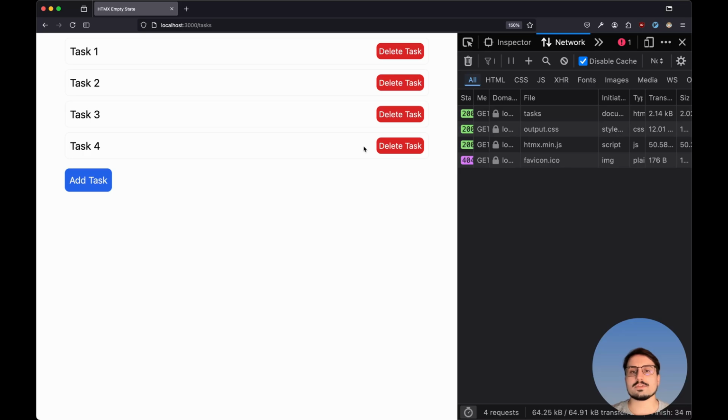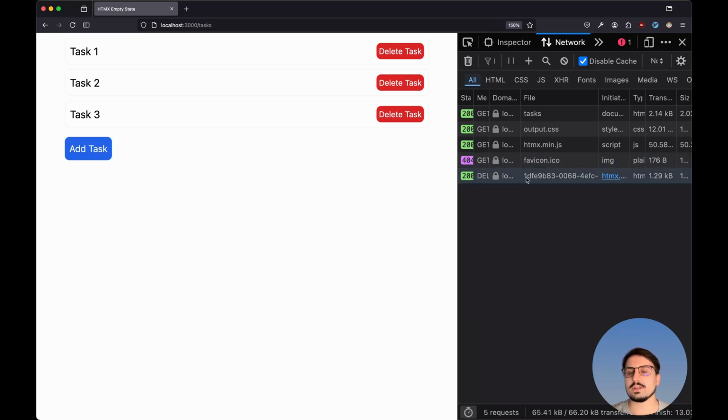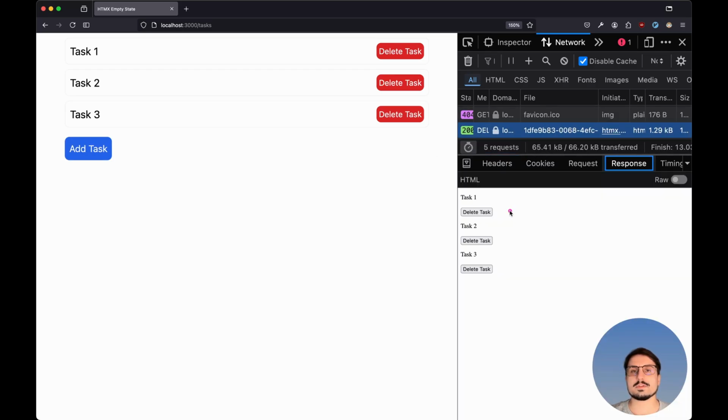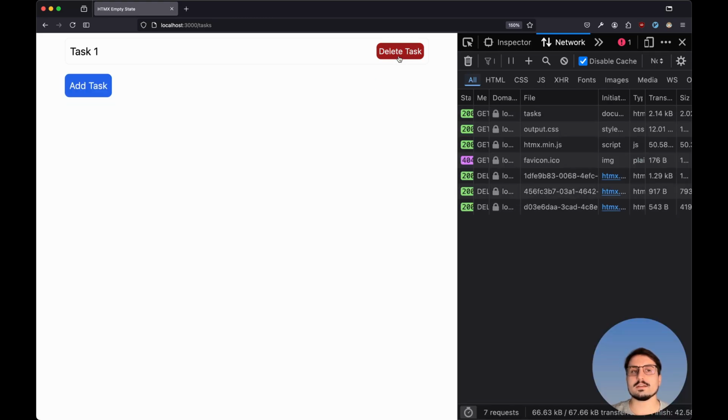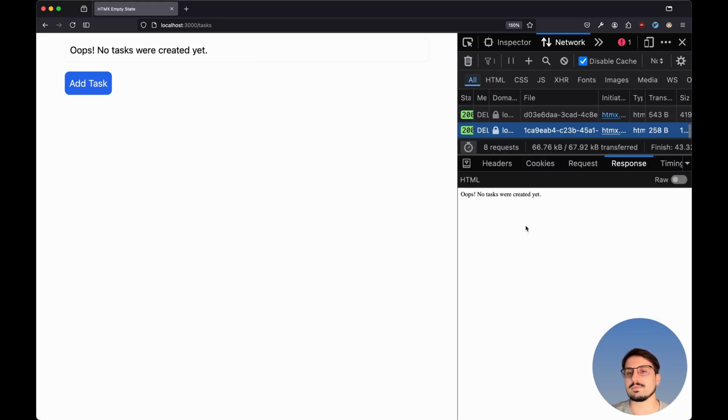Now inside the browser, if we try to delete a task, and if we take a look here at the request, the response includes 3 different tasks, the task 1, the task 2, and the task 3, and that's the exact same thing that we see here inside of our page. And then if we continue deleting until the last one, we now see this empty state message, and that's the exact same thing that we get back from the server. So now the server takes care of letting us know if this is the last request or not. And since it is, we now see here this message that says no tasks were created.